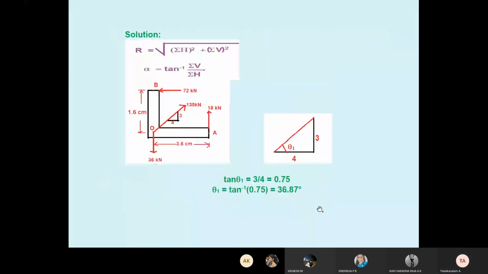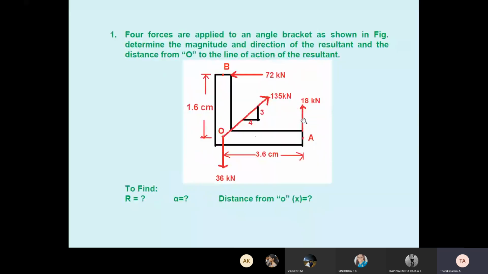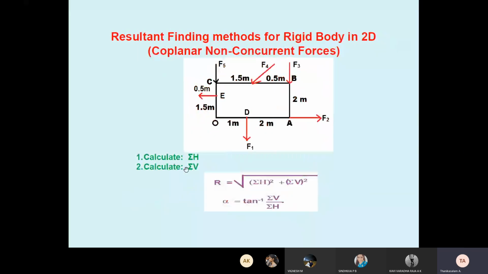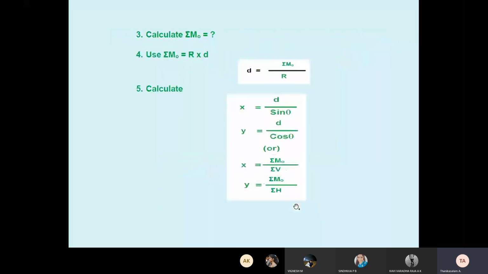So we have this formula. This is the formula, no? Step-by-step process: we have to calculate summation H, summation V, then resultant and alpha, then take moment, then calculate X and Y. The same concept we are applying.